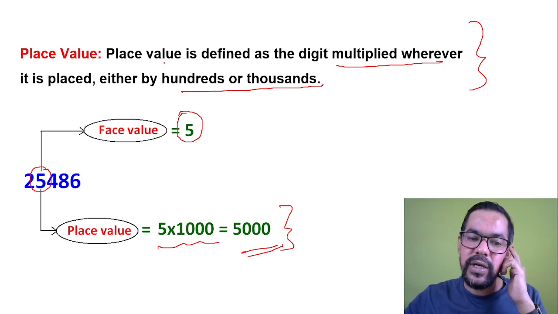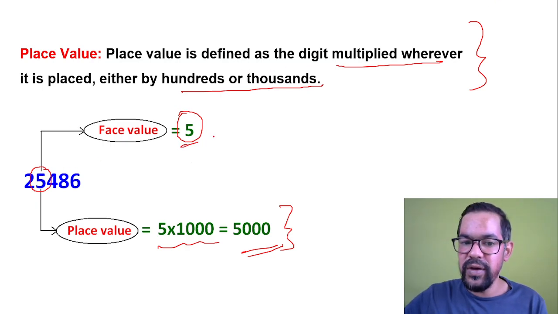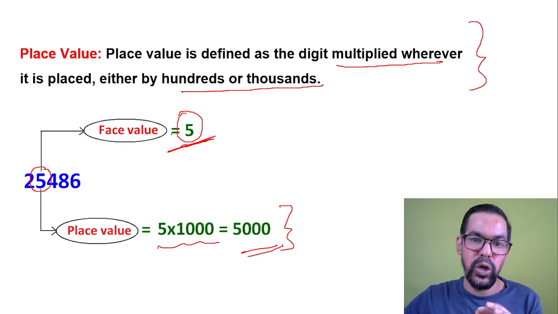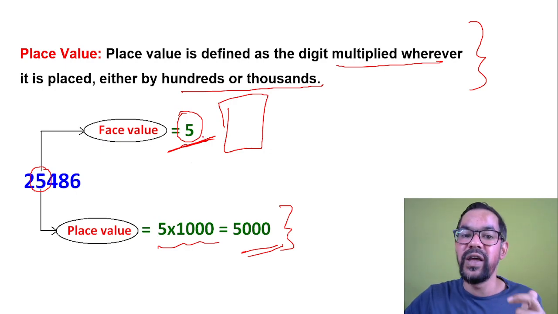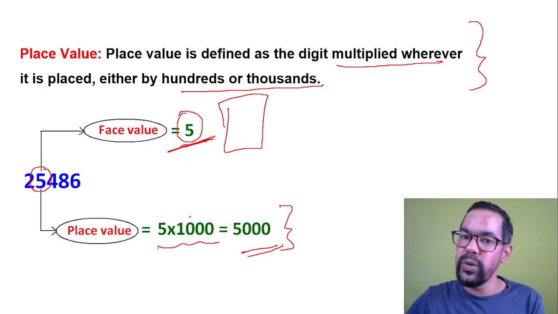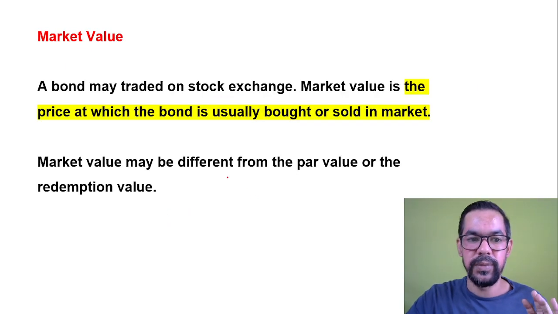Suppose this is the case of Mr. X, who invested in 1000 units, and the face value of that particular bond, which is stated on the face of the bond, was 5 rupees. So it is 5 into 1000. If the place value is 100, it will be 500 only. Again, very simple.